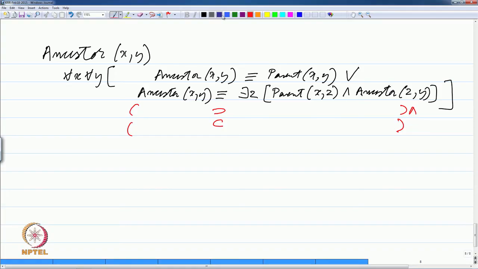So, since we are computer science students, let us take a small exercise and try to define a connected graph. We want to be able to say that a graph is connected.